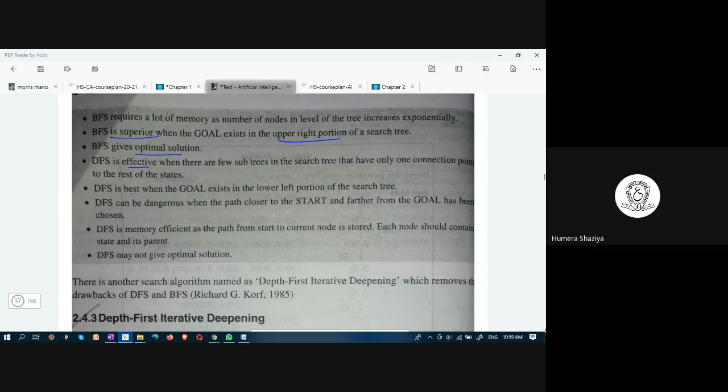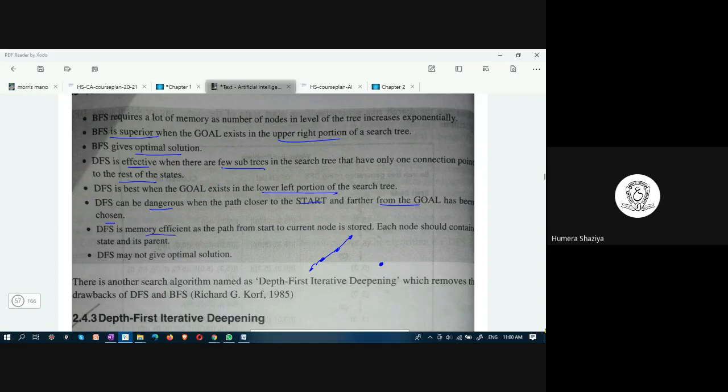DFS is effective when there are few subtrees in the search tree and there is only one connection point to the rest of the states. And DFS is best when the goal exists in the lower left portion of the search tree. DFS can be dangerous when the path closer to the start and farther from the goal has been chosen. Consider that you are going from the root down and down, but the goal is to the right section of the tree. The rightmost section of the tree has the goal. But from the start you are going down and down, farther from the goal.